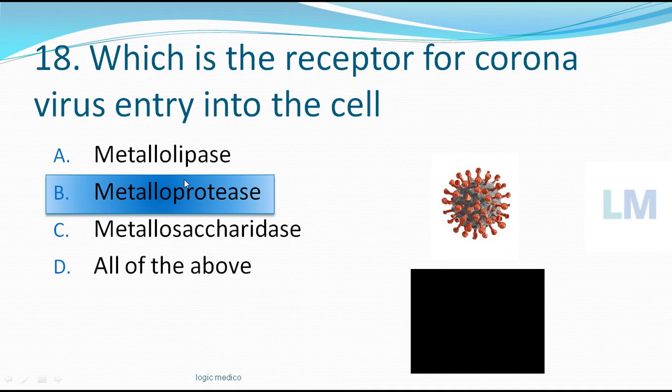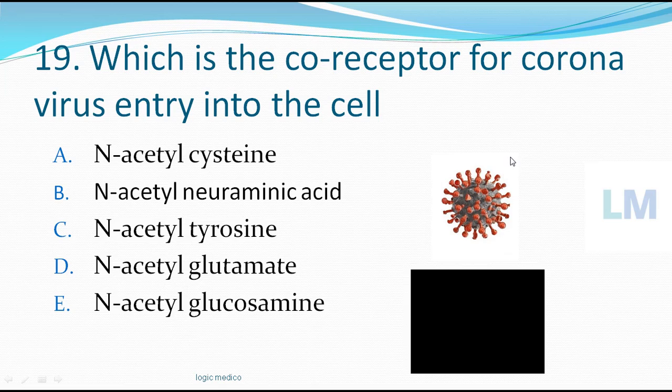Just now I was telling, the virus is attached through the protein component. Viroporins have got protein. It has got lysine and arginine positively charged. So it enters also via protein component. It's called metalloprotease.